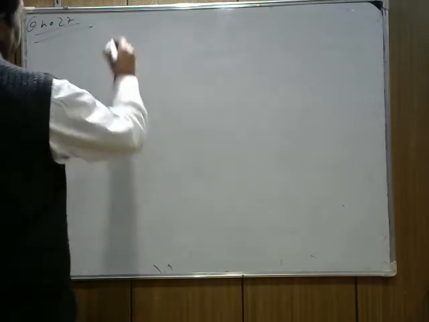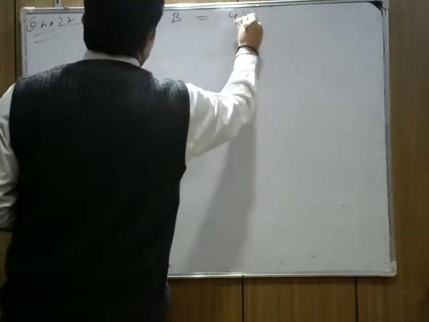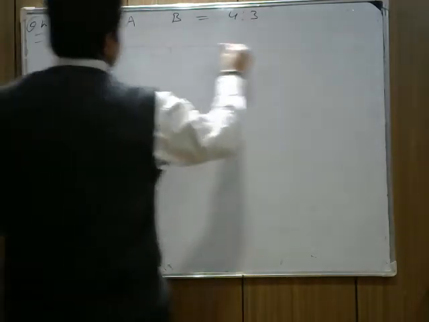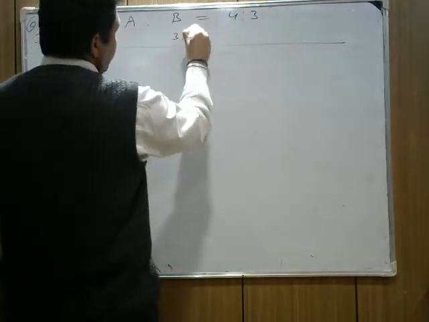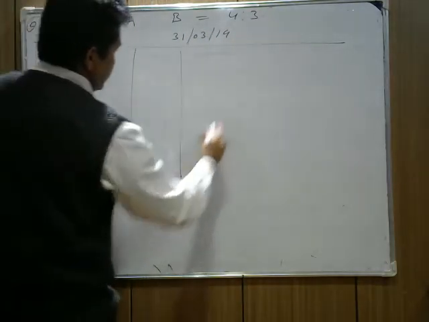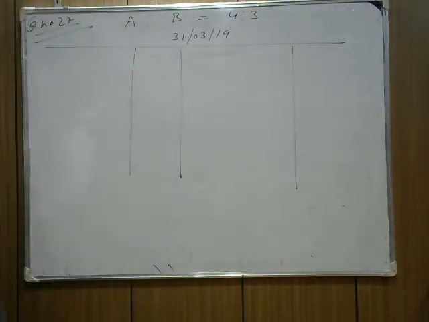They say A and B are partners sharing profit in the ratio of 4:3. The balance sheet on 31st March 2019 is given. Please note down the question with me so that you don't miss anything.